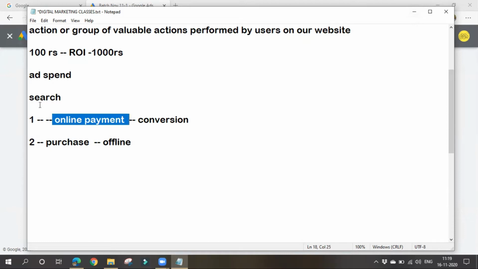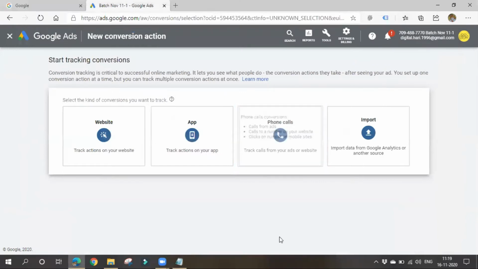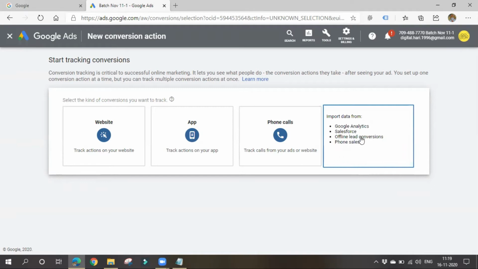Even though it is a machine, it cannot recognize offline conversions. If you want to get a clear idea of how many people got converted with the help of my ads, say I might have spent 100 rupees, and I want to know how much I got in return, how much profit I made after spending on ads, then you have to give all this data to Google Ads. You can import the data of offline lead conversions.